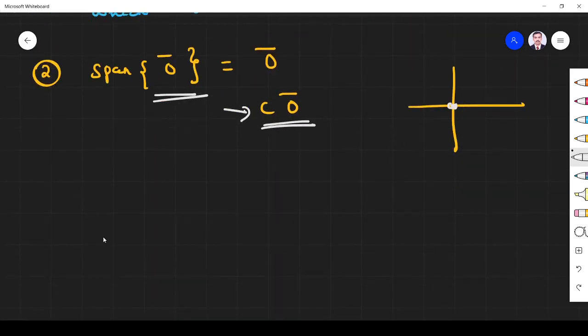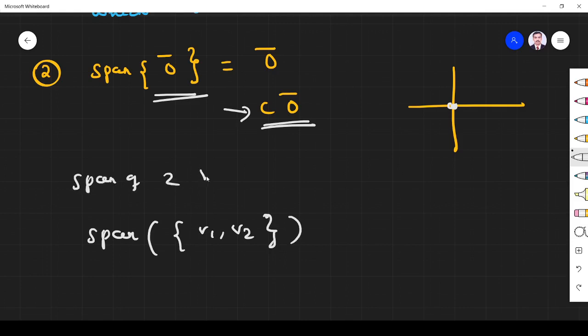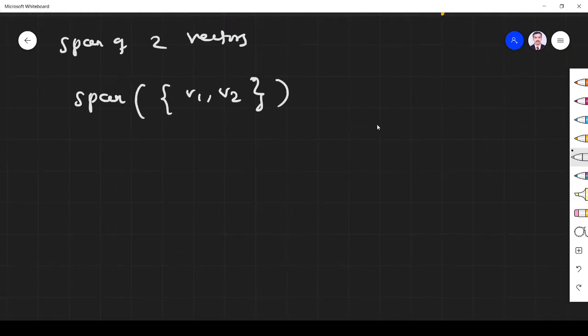Next, we go for the span of two vectors. The span of two vectors I can write as span of v1, v2. How can we draw this?